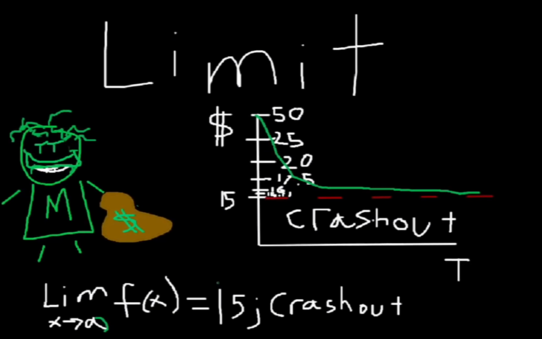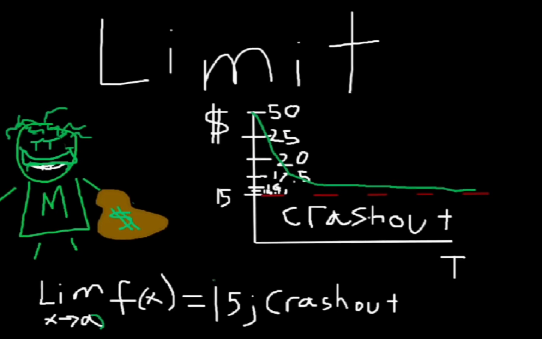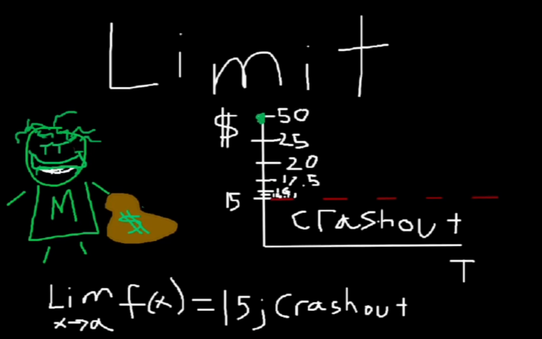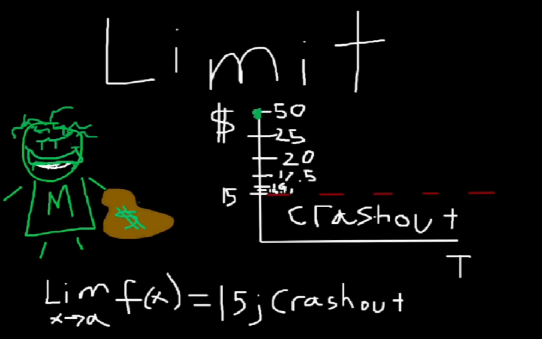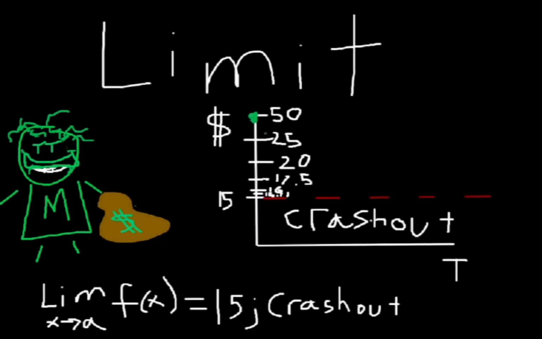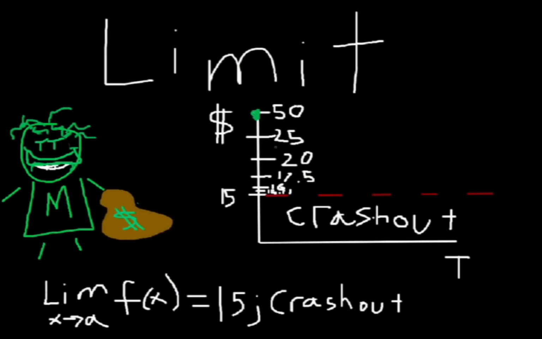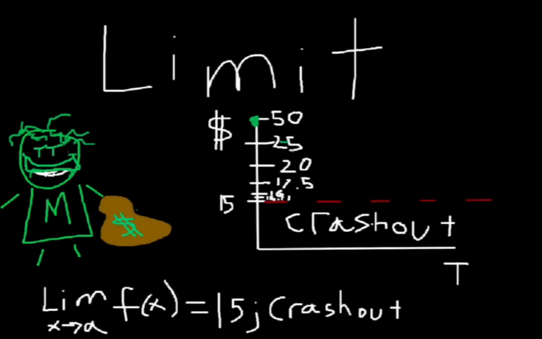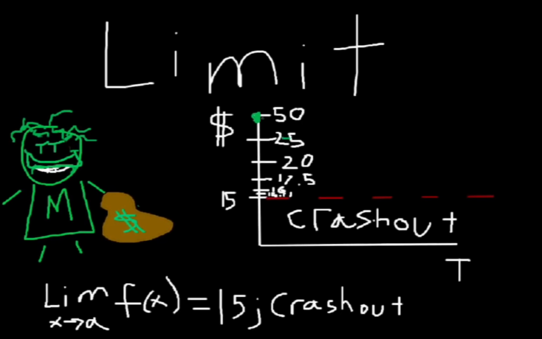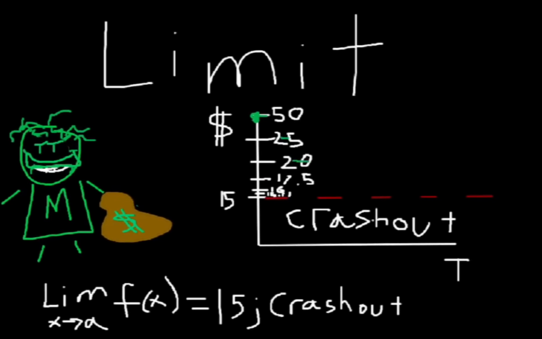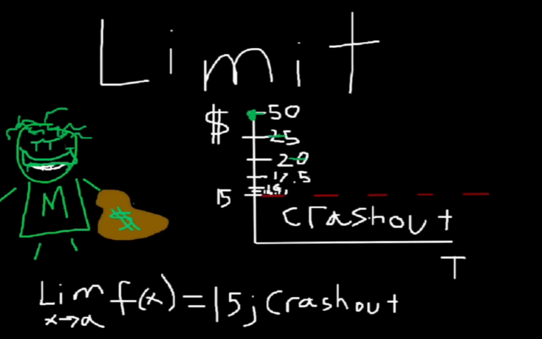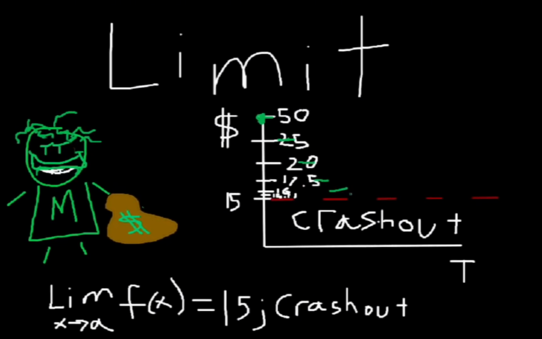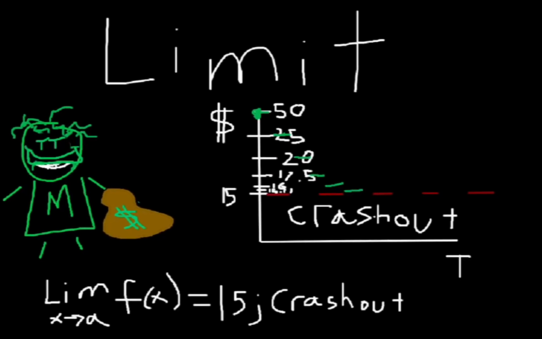Now let's graph what Matt would look like. What this crash out graph looks like for Matt. So Matt started off with $50 on the first day. Everyone can agree on that. But on the second day, Matt has only $25. So let's have a point right here. The third day, Matt only has $20. Let's do it like that. Then he has $17.50 for another day, $16 on one day, and 15 cents on the other day.